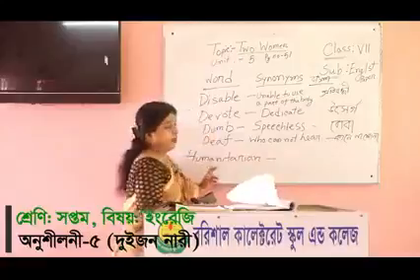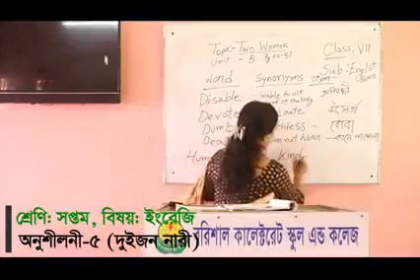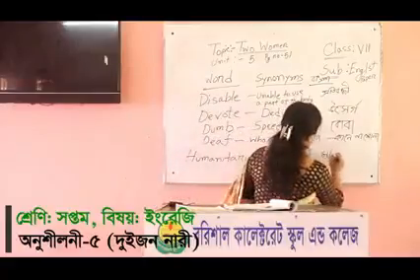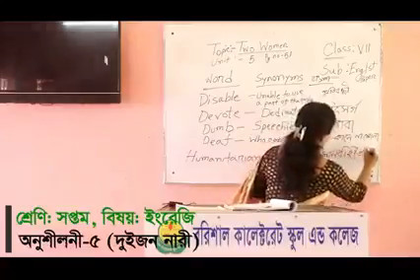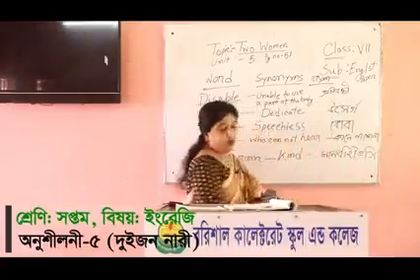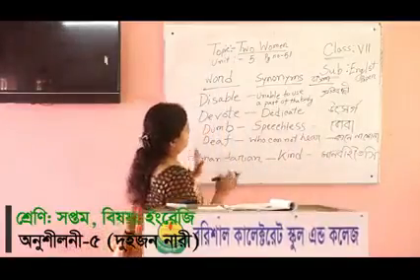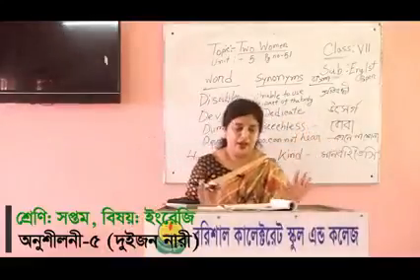Another hard word is humanitarian. Its simple synonym is kind. Kind to humans is called humanitarian. In Bangla, it is called মানবহিতৈষী. So there are some difficult words, and if you know the synonym and the Bangla meaning, it will be very easy for you to understand the lesson.